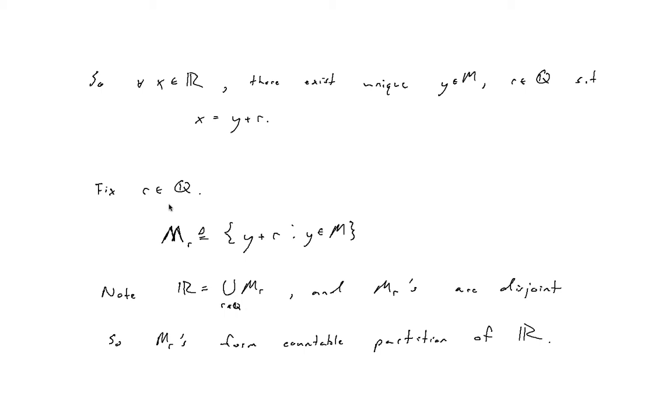So fix an R in the rational numbers and define M_R as Y plus R for all the Y in M. And then note that our real line equals the countable union of these M_R, and that union is countable because the rational numbers are countable. So the real line is partitioned into these countable subsets M_R.